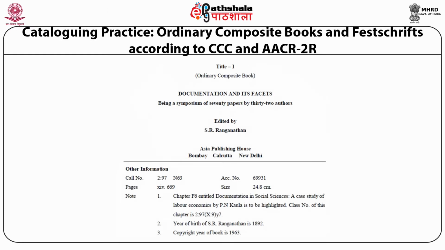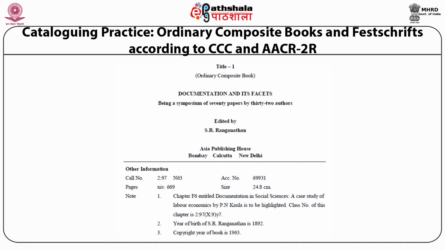Now you can see the title 1, which is an ordinary composite book. Title is Documentation and its Facets. It is a symposium of 70 papers by 32 authors, edited by S.R. Ranganathan. The place of publication, name of publication is given. Other information is also mentioned: call number, accession number, pages, size of the book, and notes. In the notes it is mentioned that chapter F6, entitled Documentation in Social Sciences, a case study of labor economics by P.N. Kola, is to be highlighted. Class number of this chapter is also mentioned.